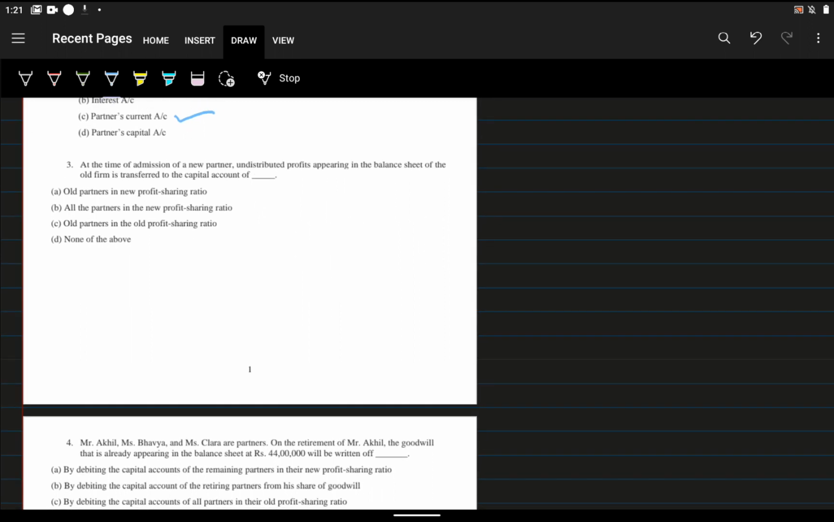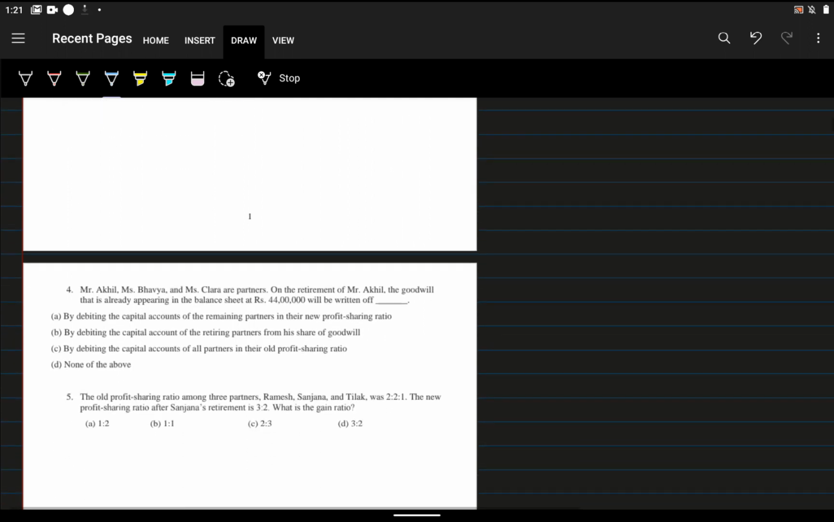So what is the answer for the third one? Old partners in their profit sharing ratio. C is the option. So what are the possible questions that will come for this? At the time of admission of a partner, sometimes they will ask: general reserve appearing in the balance sheet will be distributed to dash capital account. For that also we can write old partners in their old profit sharing ratio. So there can be different kinds of possible questions.